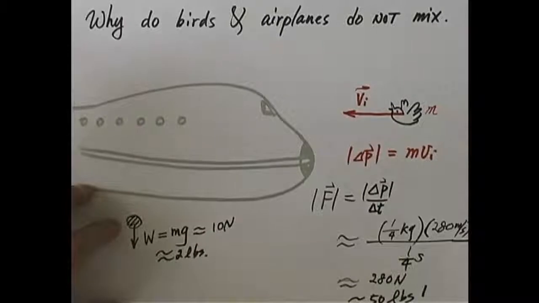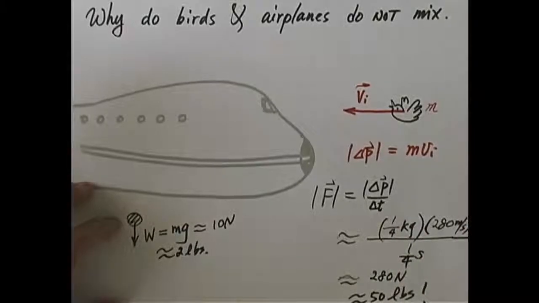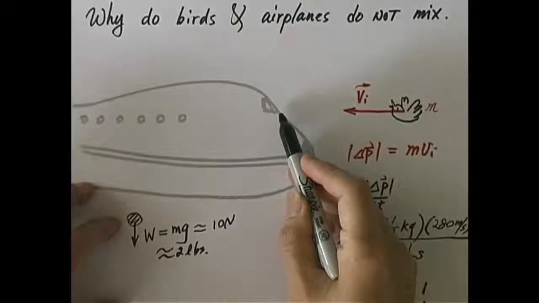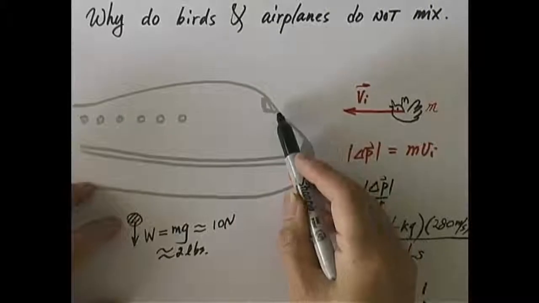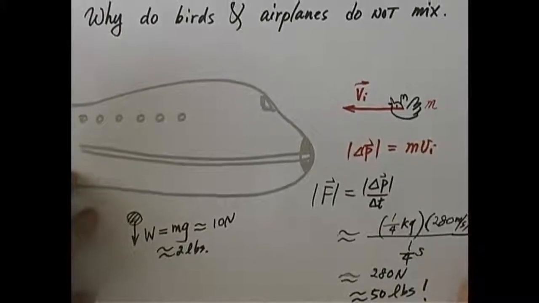Not only do airplanes pose danger to the birds, of course, that's obvious, but the birds, even a small one like this, can also pose great danger to an airplane. We have seen examples, we have seen incidents where the bird makes a collision with the airplane and bad things happen to both of them. This is the reason why the front windshields of these passenger jets are specially reinforced, because they have to withstand a high amount of impact, so they cost a lot of money. Each window pane can cost over $10,000, partly because they have to be specially reinforced. They're extremely strong to withstand that kind of impact. Of course, you see that's money well spent, because after all, we're only safe when the pilot is safe, right?